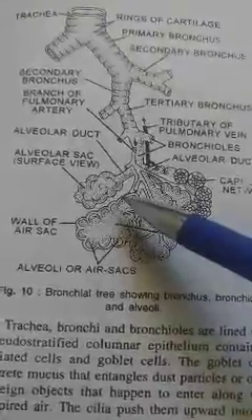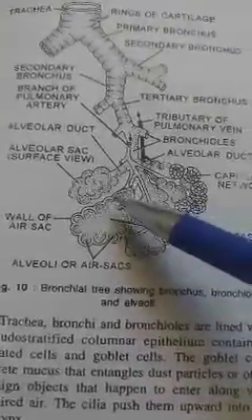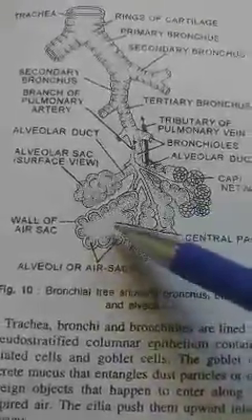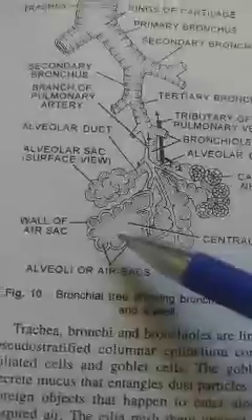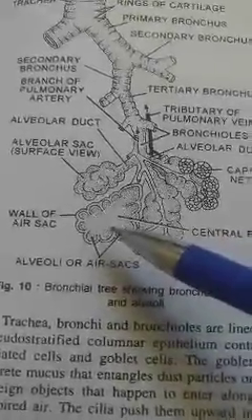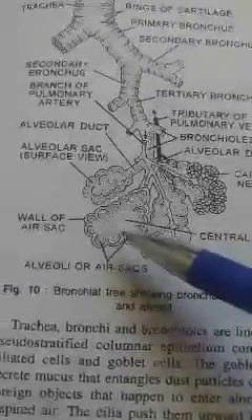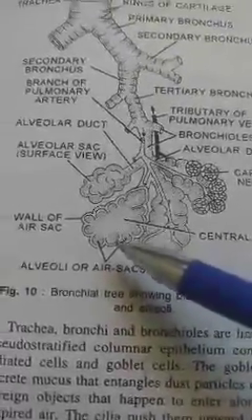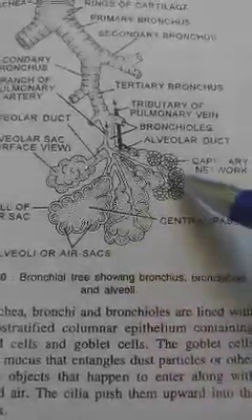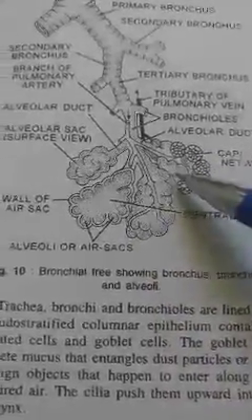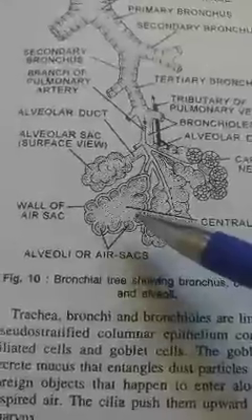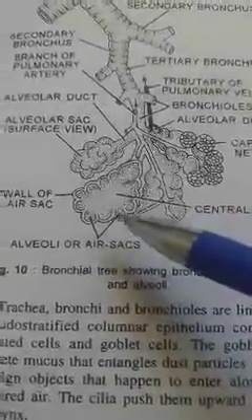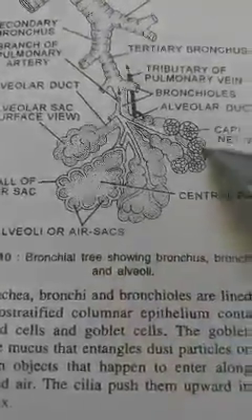Each minute branch ends in a thin walled sac called an air sac. Air sacs are microscopic and are the functional respiratory units. Each air sac has numerous outwardly pushed thin walled membranous pouches called alveoli. The air sac with its alveoli gives the appearance of a bunch of grapes.